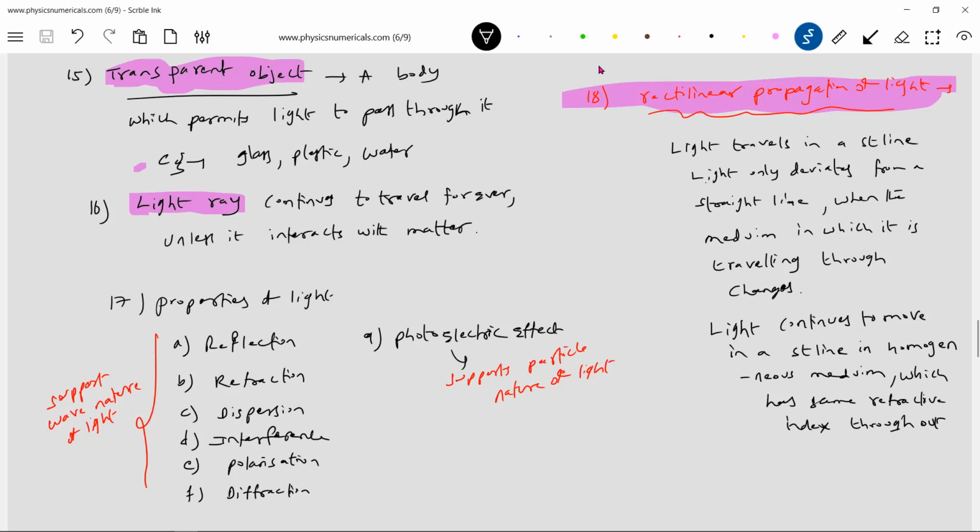It's a geometrical representation of the direction of flow of light energy, which will help us learn optics in a very simplified and systematic way. It's an approach. Don't think that the light has a ray. No, the light energy propagates, and we represent its direction of propagation by an arrow, a ray.